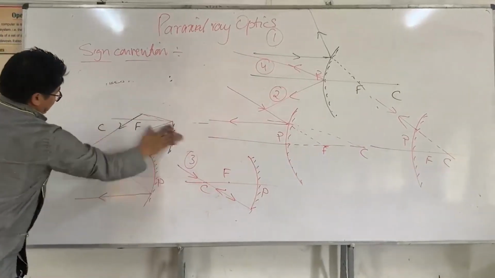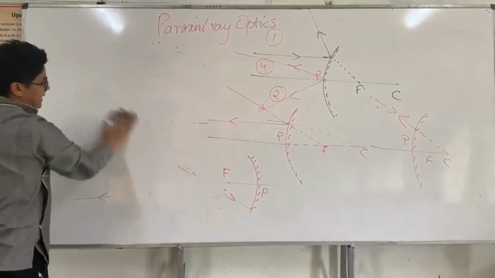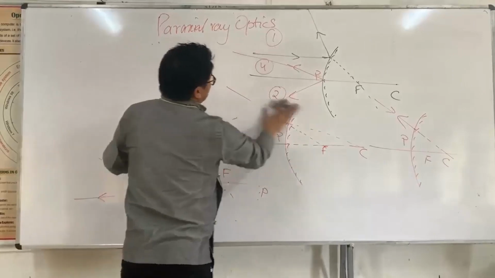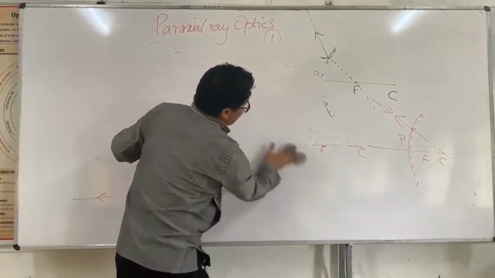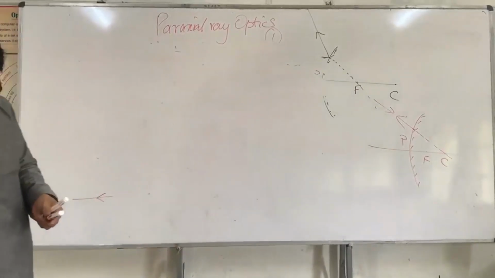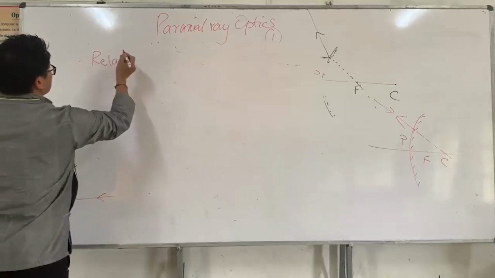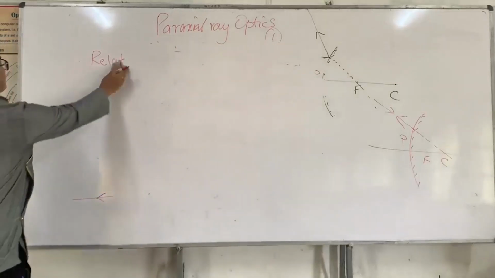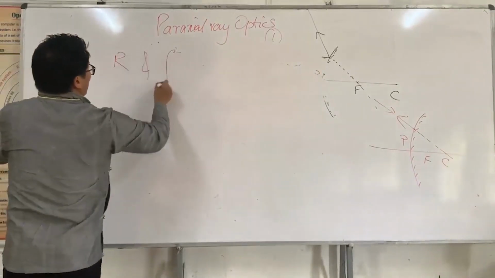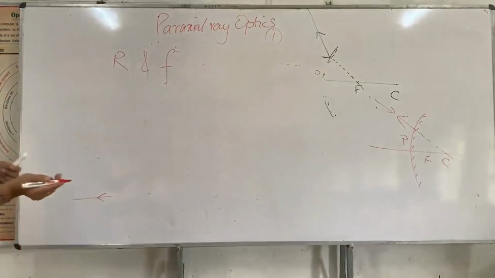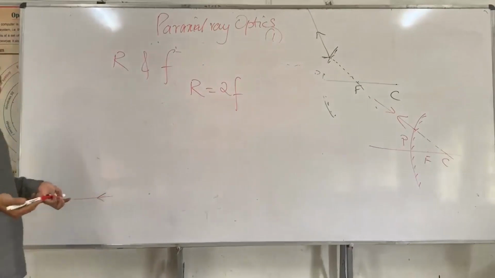Now I will do the relationship between focal length and center of curvature, or radius of curvature. Relationship between radius of curvature and focal length. I'm sure you all know that R is equal to 2F. I'm going to prove this.